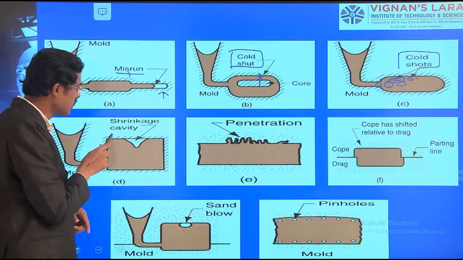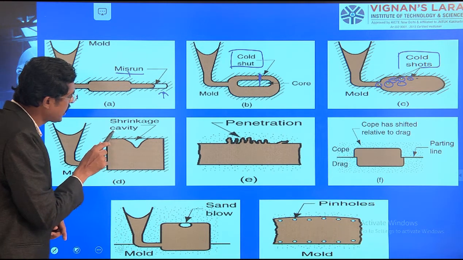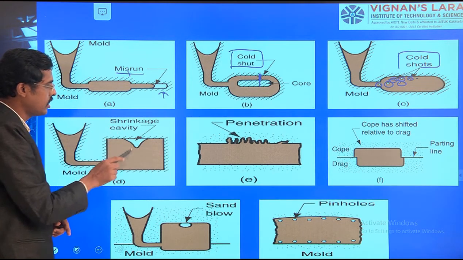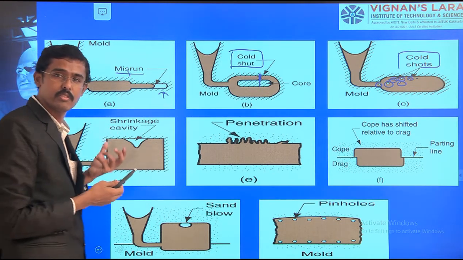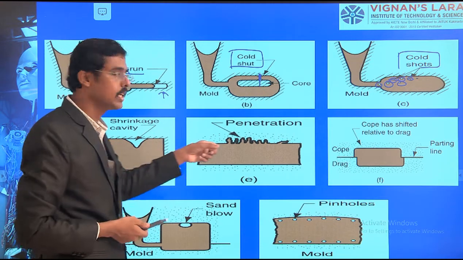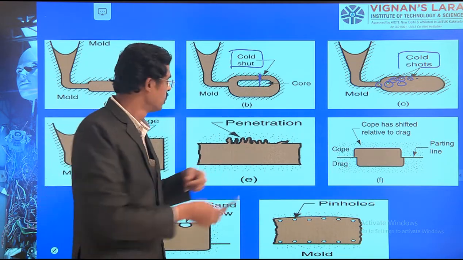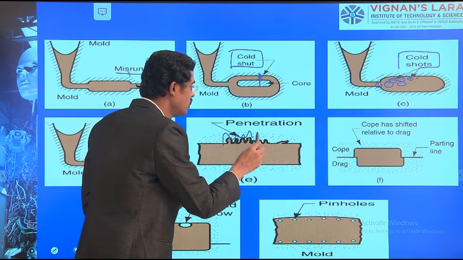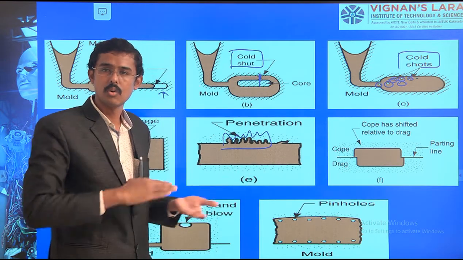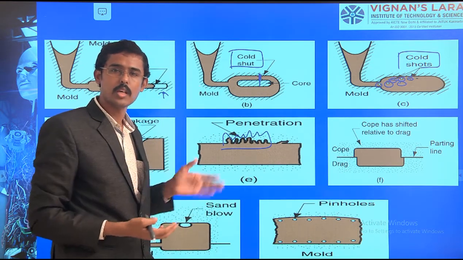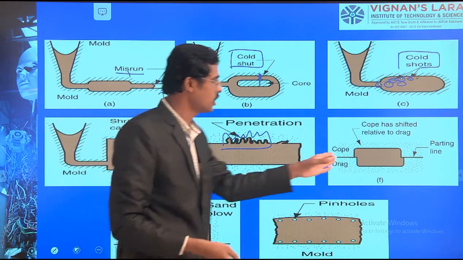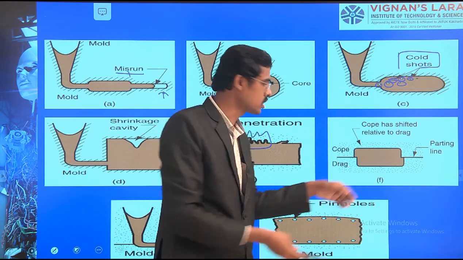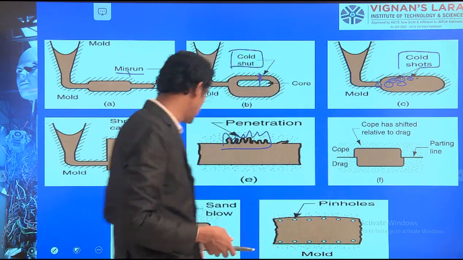Here, now we have seen the shrinkage cavity. You see, in shrinkage cavity the volume is not enough because the riser was not provided properly. Here, similarly, penetration happens. The additional penetration is because the drag box and cope box are not fixed properly. So here also, non-fixing of the cope and drag box causes misalignment.